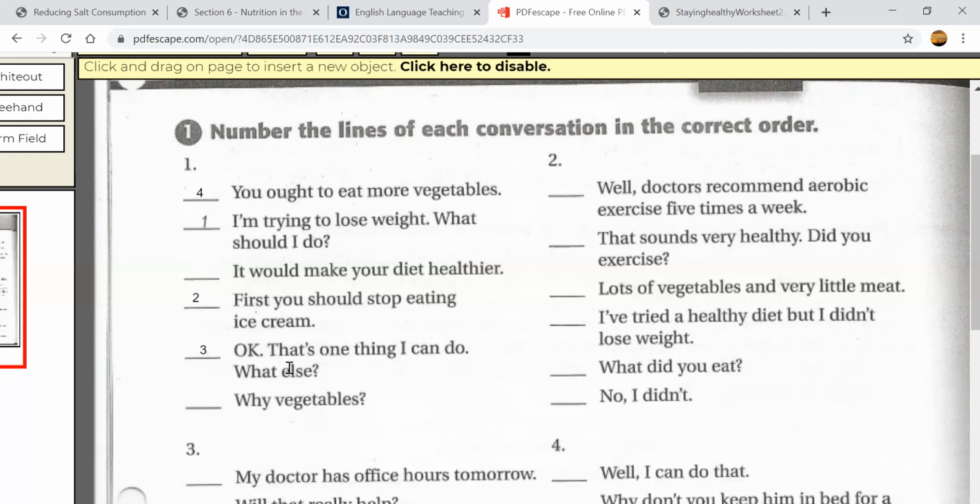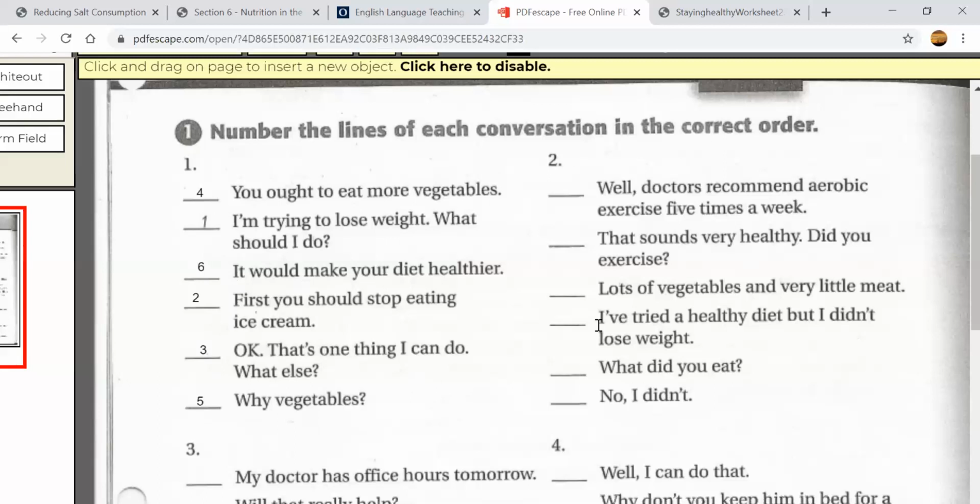All right, and then what should be the answer to you should eat more vegetables? What do you think? Is it would make your diet healthier, or why vegetables? So the person, he doesn't want to eat vegetables. So this is why he's asking, why vegetables? Right? So that would be number 5. Okay. And so the answer to the question, why vegetables, is it would make your diet healthier. All right, so that would be number 6. All right, everybody. So this is how we're going to put numbers for the conversation. Put it in order. Which one comes first, which comes second and third, and so on.